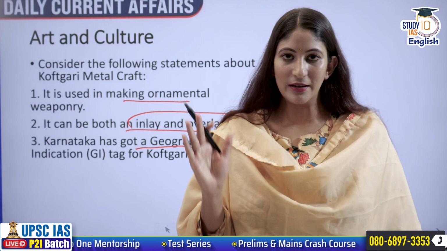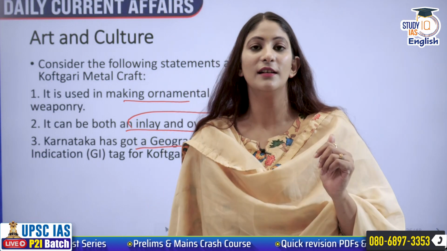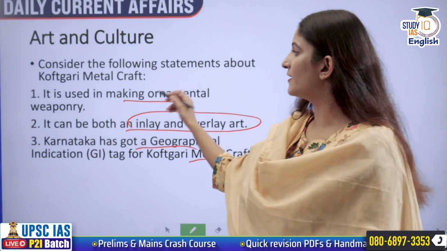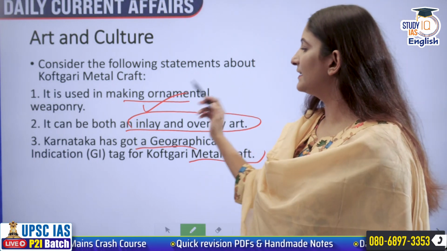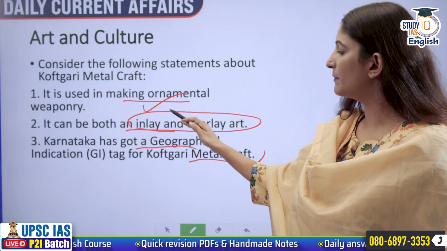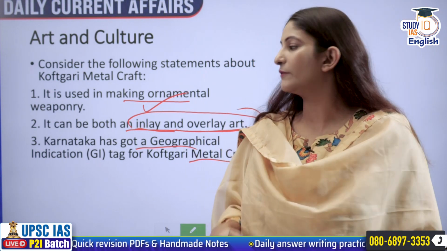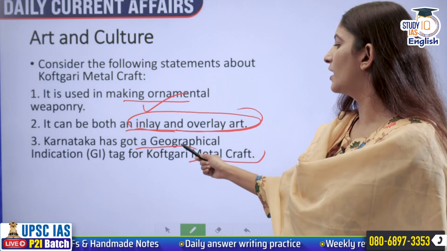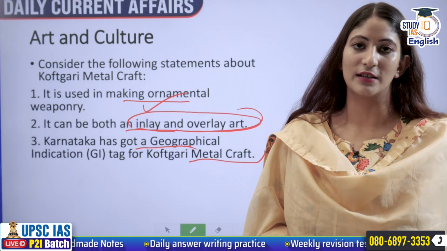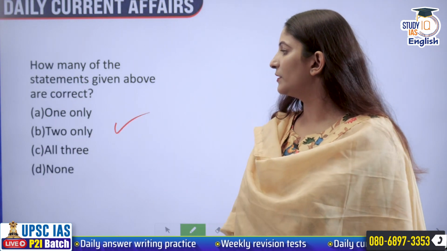Beautiful weaponry art it is. If you have seen the movie Bajirao Mastani, here we see the Koftgiri metal craft. So yes, first is correct. It's used for ornamental weaponry. And it can be both an inlay or overlay. Overlay means outer, inlay means inward. Karnataka, no, it is Rajasthan that has got a geographical indication tag for this. So first is correct, second is correct, third is not correct. Two only will be the correct answer.